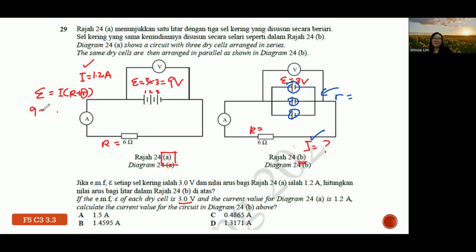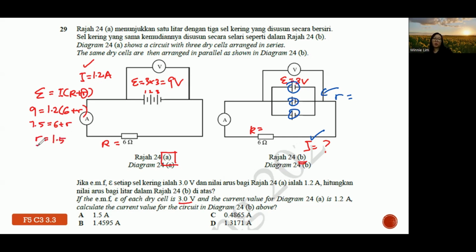So we have 9, 1.2, 6 plus little r. Then we can move on, 9 divided by 1.2 first. So 9 divided by 1.2, you will get 7.5 equals 6 plus little r. Little r will be 1.5.